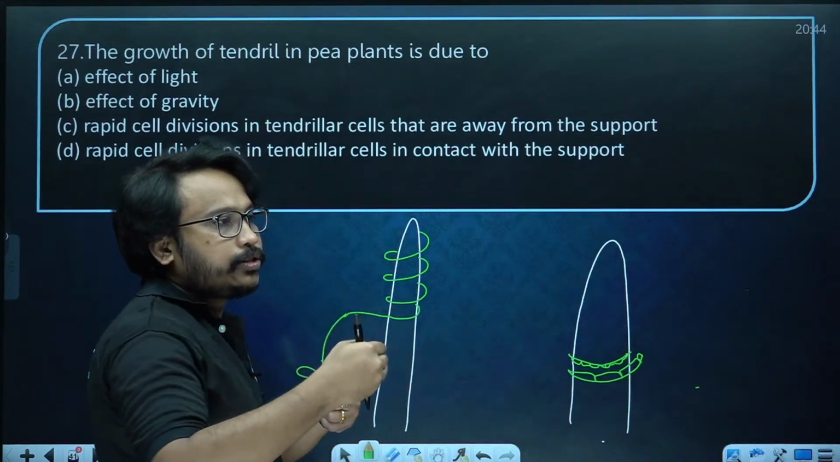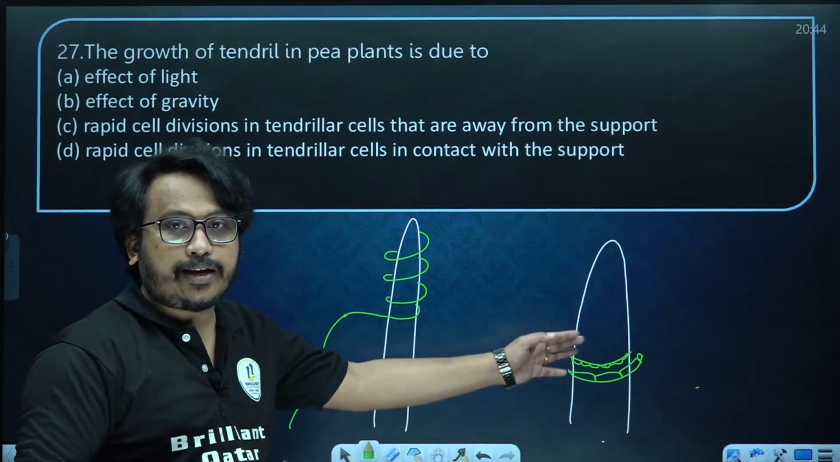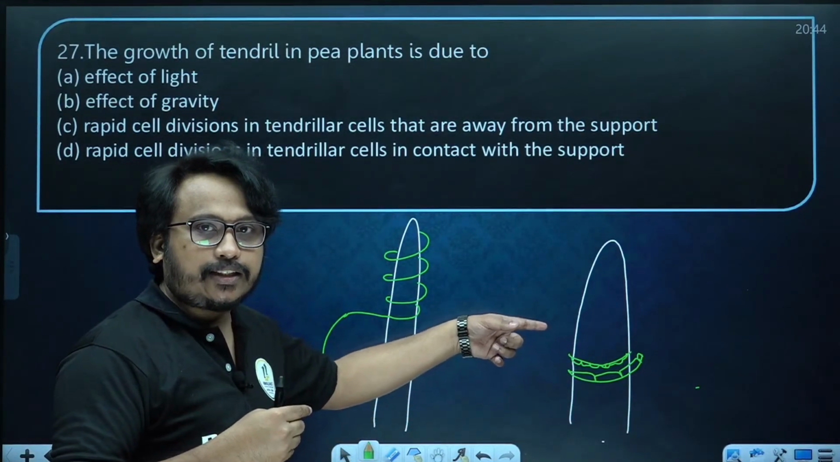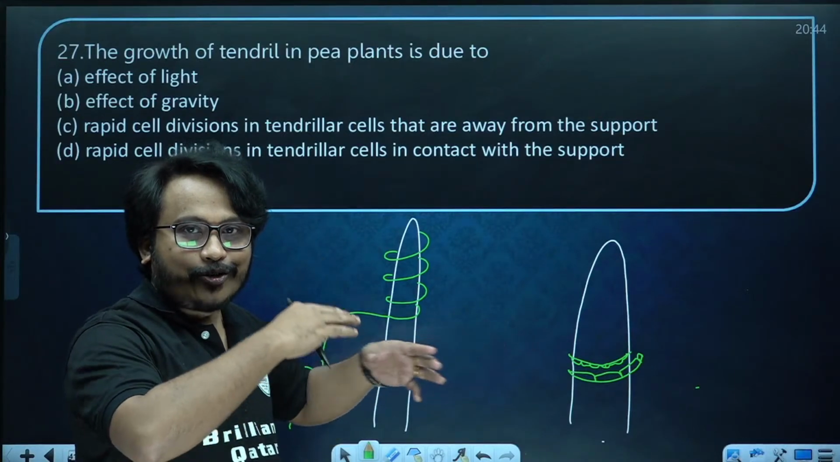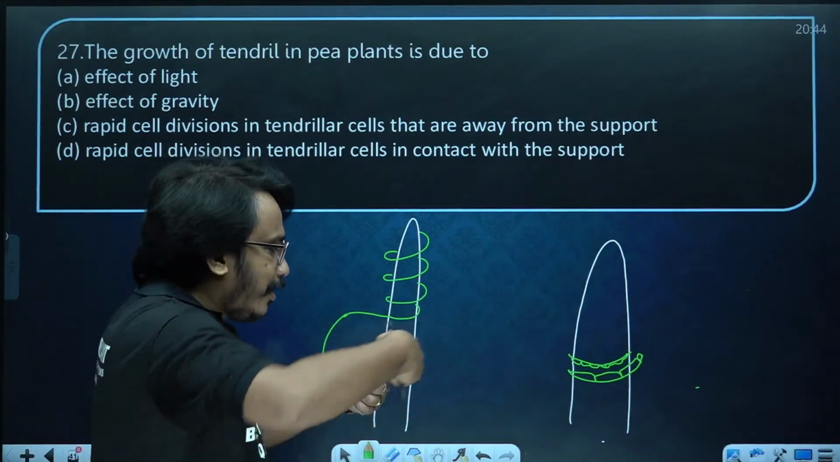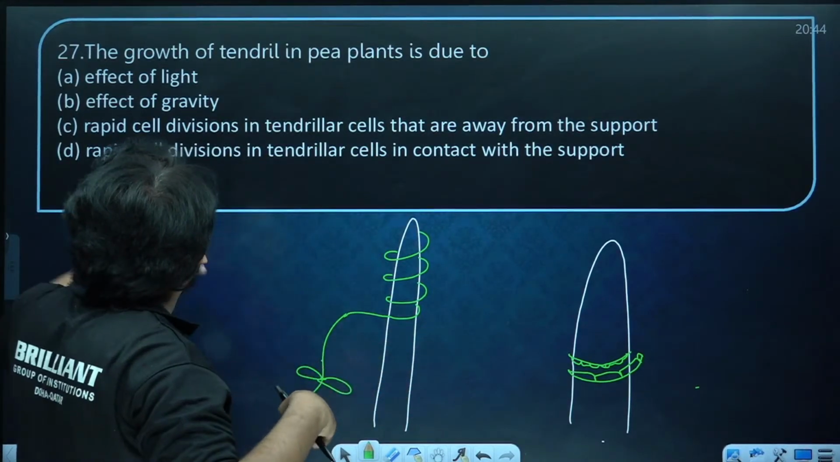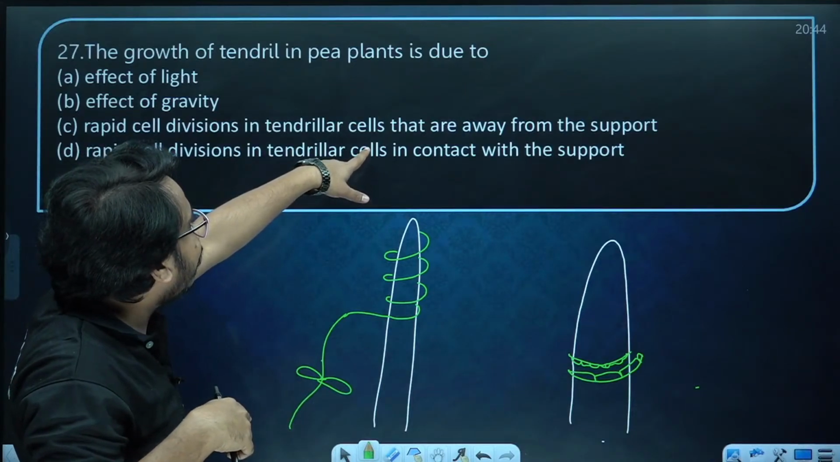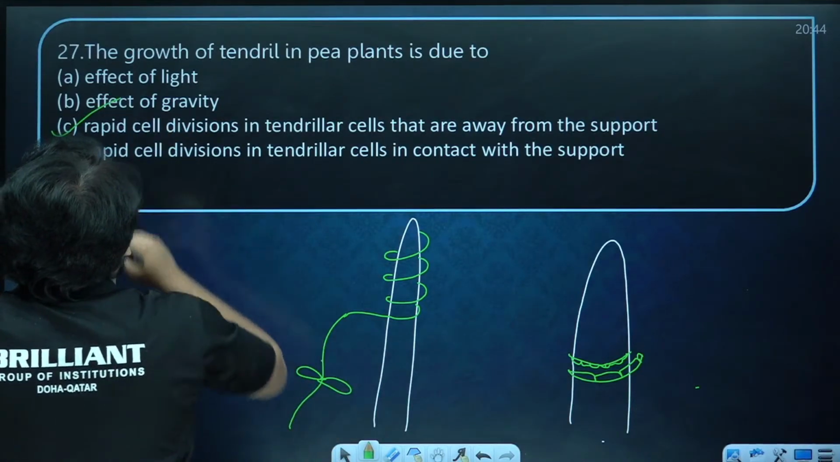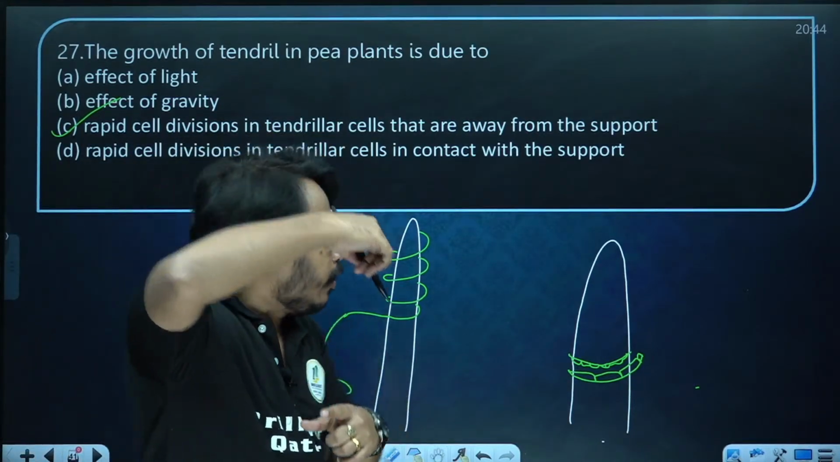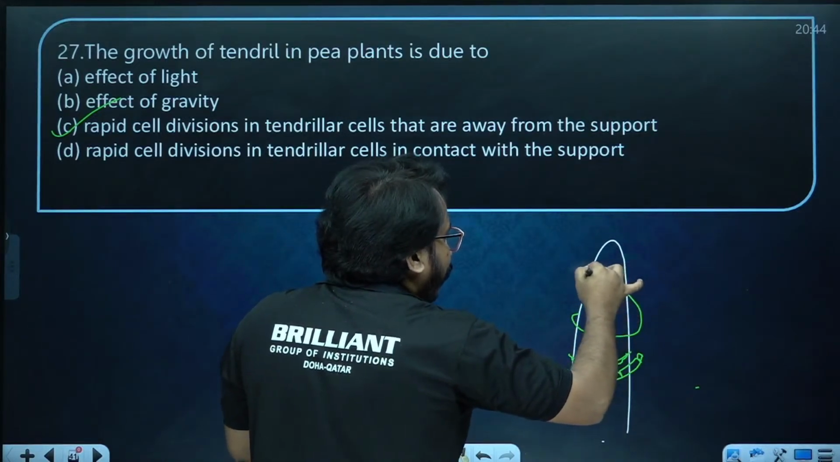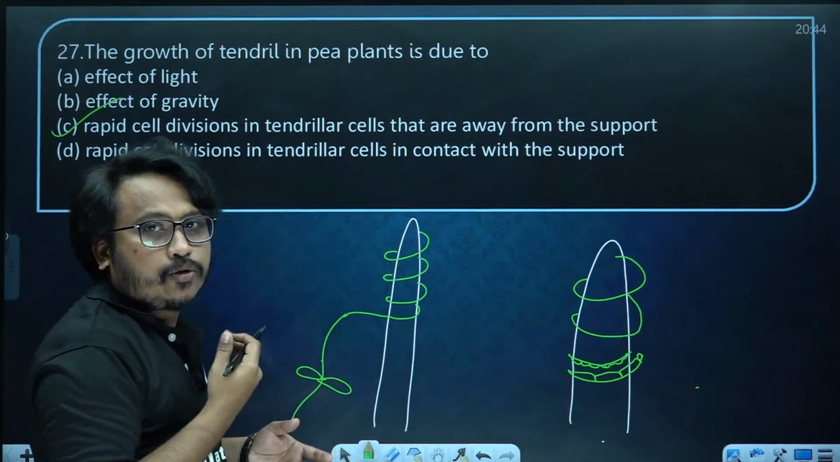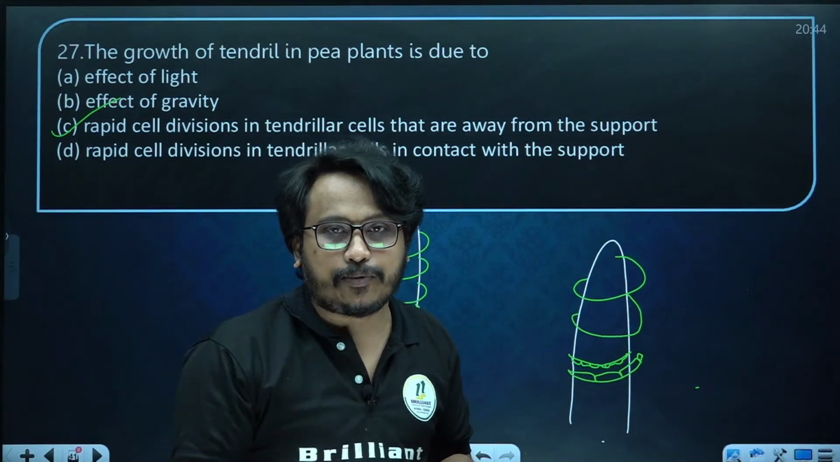Auxin, the hormone, will migrate to those areas which are not touching the wood and all. So when those cells start elongating, slowly they will start encircling around. So rapid cell division in tendril cells that are away from the support is making them grow and curl around the touched object. So this is an example of thigmotropism.